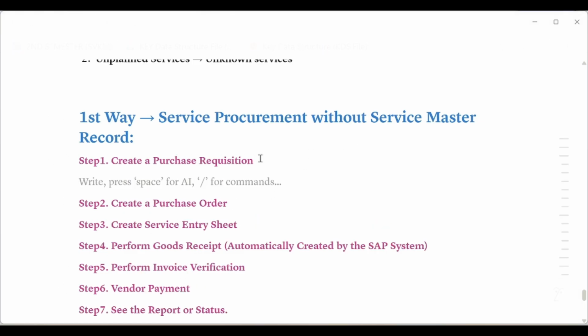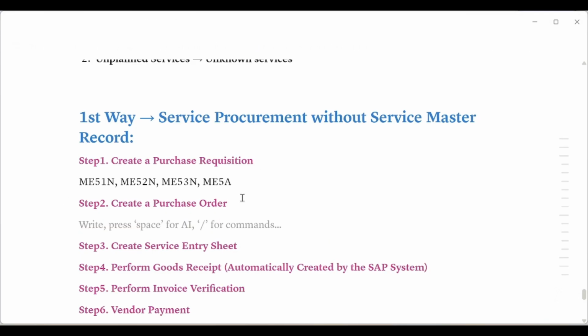So what are the T codes? For creating a purchase requisition we use T code ME51N. To change an existing purchase requisition, use ME52N. For only displaying an existing purchase requisition, use ME53N. And for a list of purchase requisitions, ME5A. Similarly, to create a purchase order, ME21N.